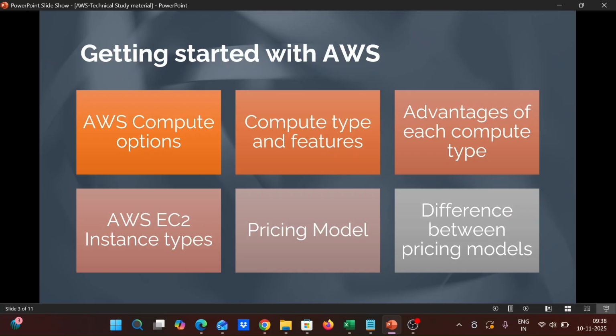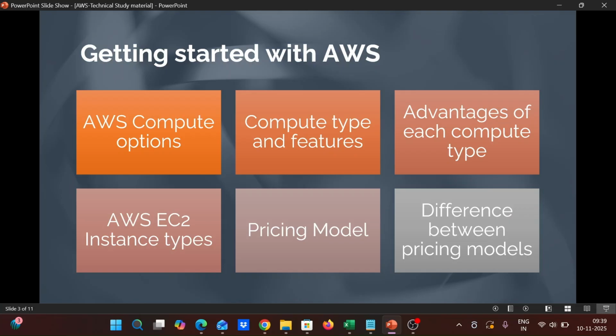You don't need to worry about it. Each and every detail I would like to explain in the next videos. And the advantages of each of these EC2 computing types I would also like to tell. And here we have AWS EC2 instance types.